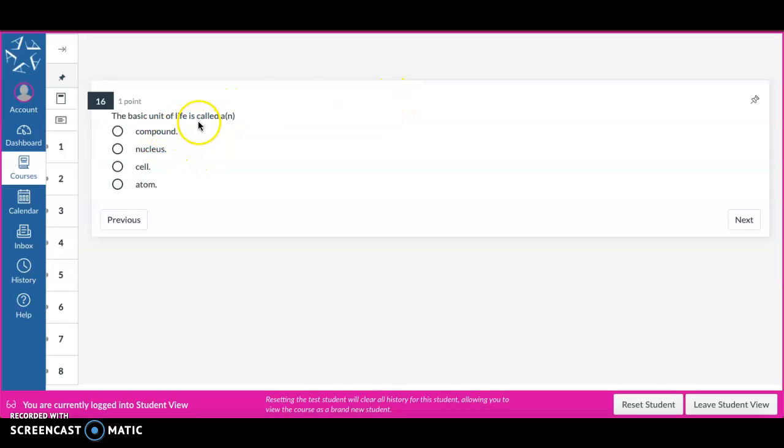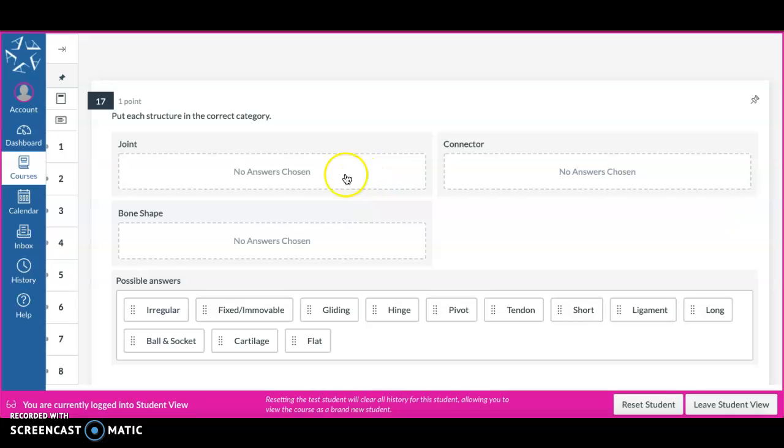The basic unit of life is called a compound, nucleus, cell, atom. Put each structure in the correct category. Joint, bone shape, connector. Possible answers: irregular, fixed immovable, gliding, hinge, pivot, tendon, short, ligament, long, ball and socket, cartilage, flat.